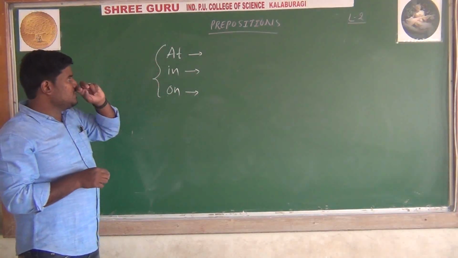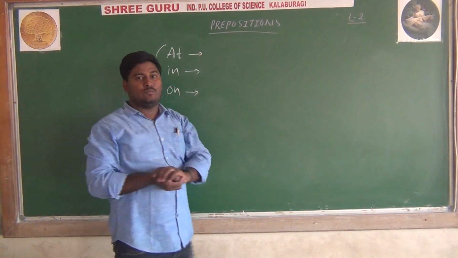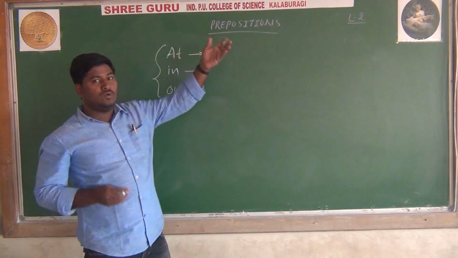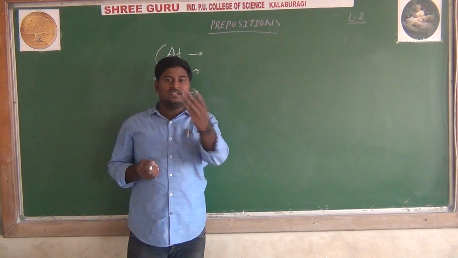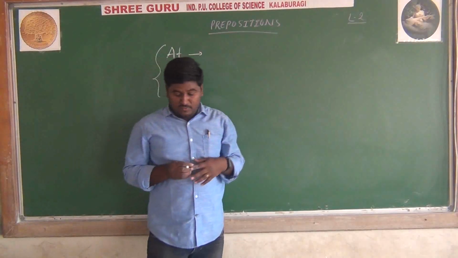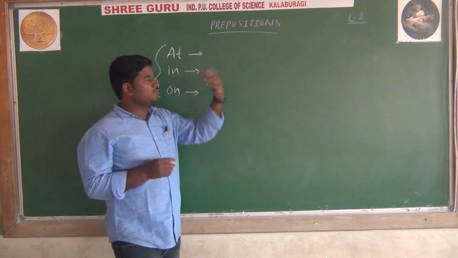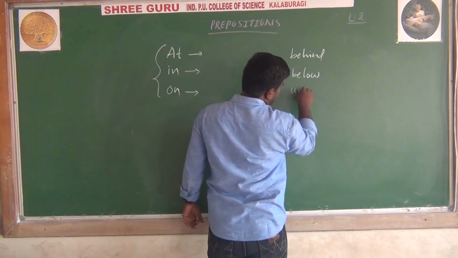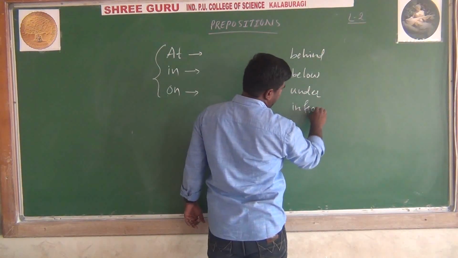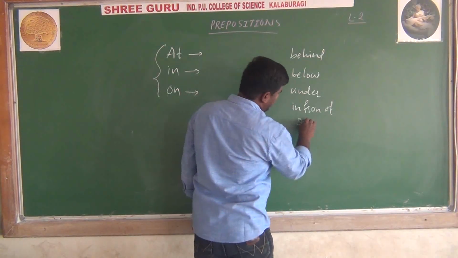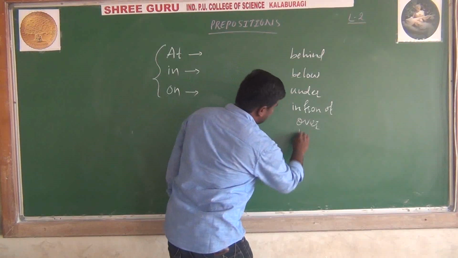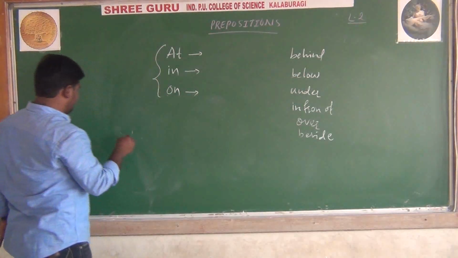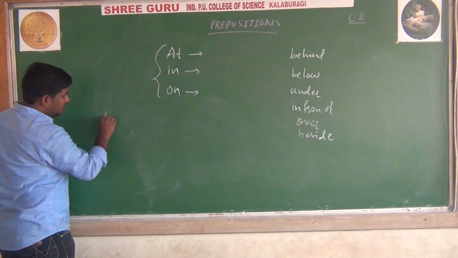Prepositions of places are like behind, below, beside, towards, over, in front of, above, under.